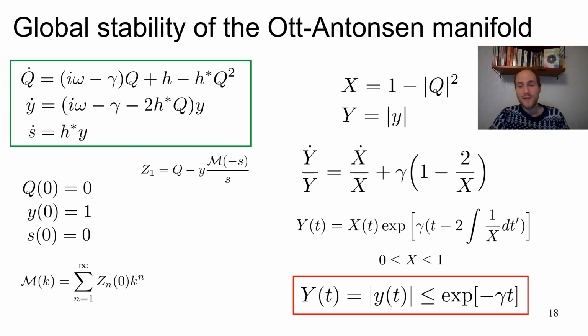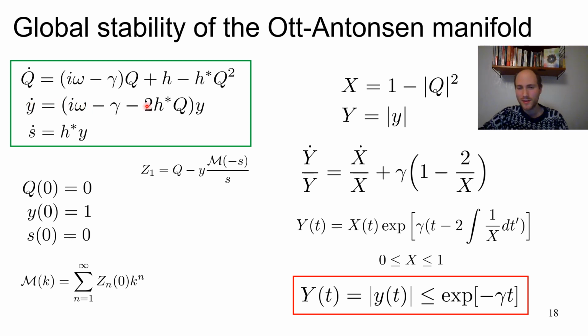Now, we can also say something about the global stability of the Antonsen manifold. This was already argued by Antonsen and also others later. But maybe this representation is quite easy because one just defines some temporary variables, and one can essentially bound the variable y and say that y now decays at least exponentially with exponent gamma. So this is the upper bound of it. And why this is important: y is actually the variable that tells us how far we are from the Antonsen manifold.